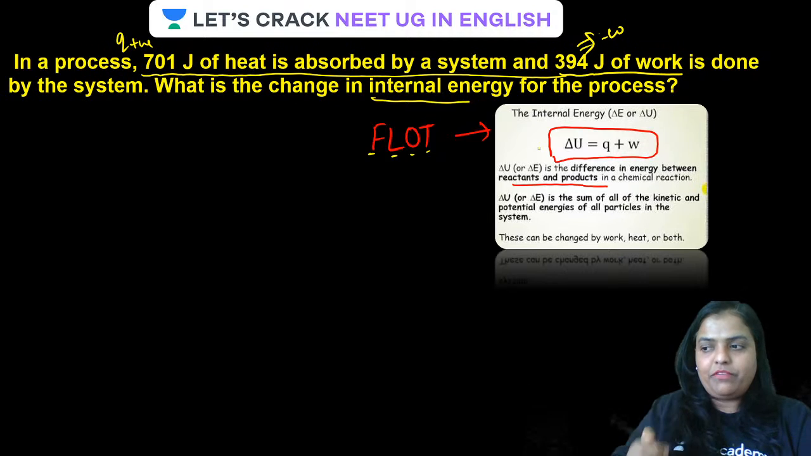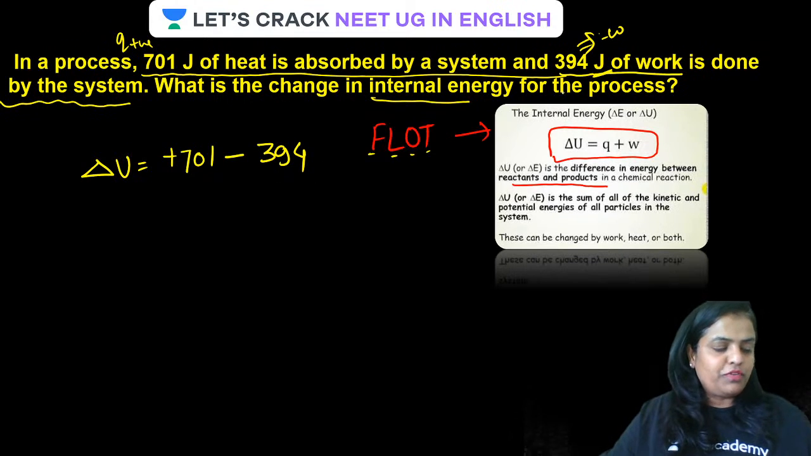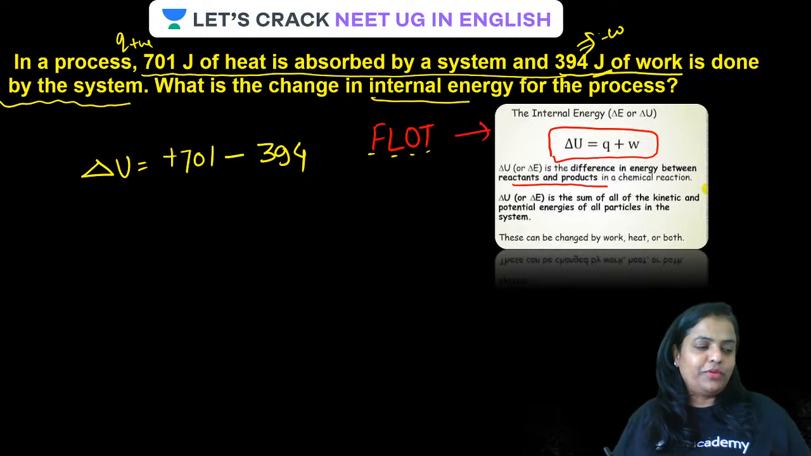Let us see what we have to calculate. We have to calculate internal energy. Have a look at the screen. Delta U is equal to Q, because heat is given to the system, so it will be plus 701. And work is done by the system, so work done will be negative, minus 394. Both of them are in joule, so we need not worry because the units are the same. But always look for the unit.